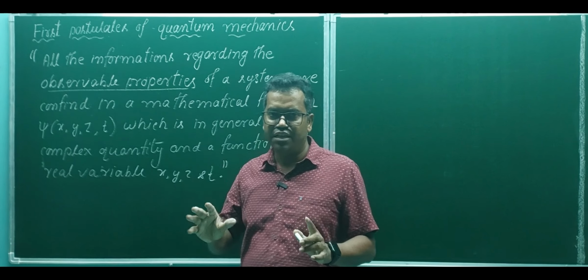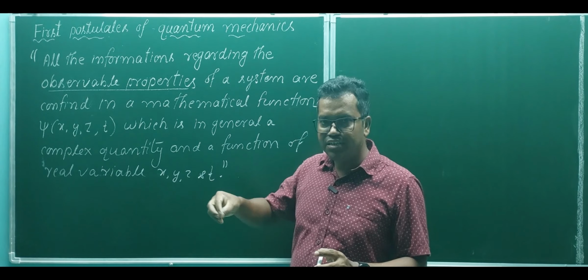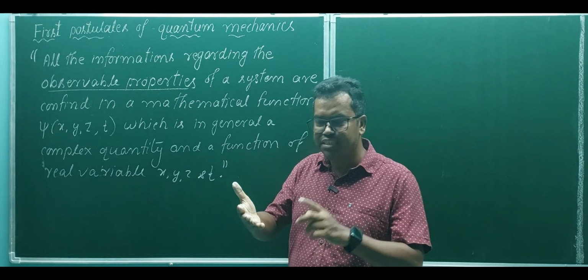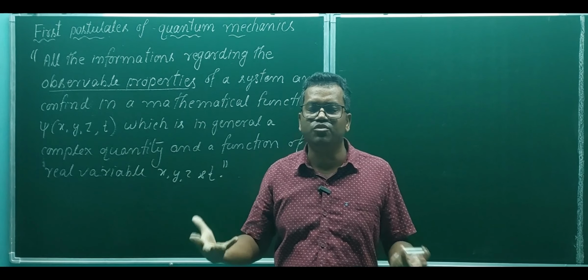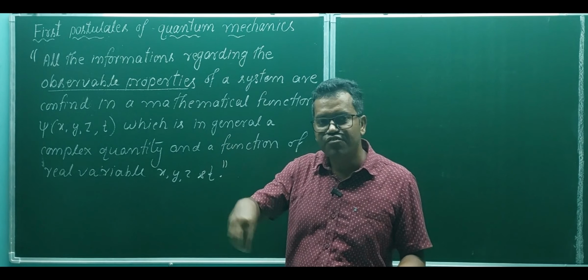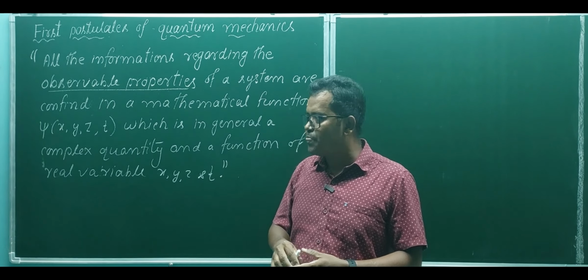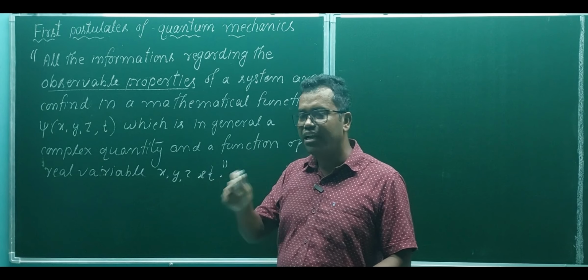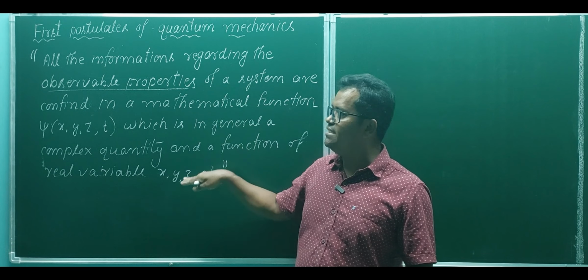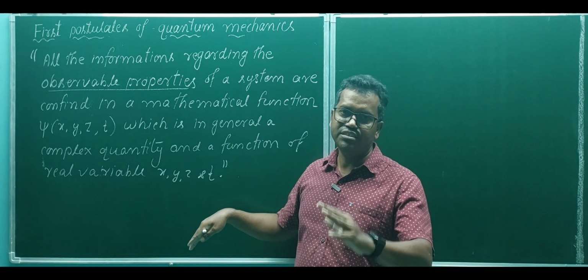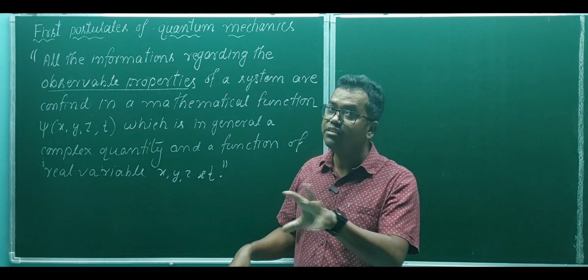This is very simple. The first postulate says that all the information such as energy, momentum, etc. are present in a function which is called wave function. That wave function is in general a complex quantity, but it is a function of real variables x, y, z and t. So in short, the first postulate defines the wave function. That is, wave function contains all the information.